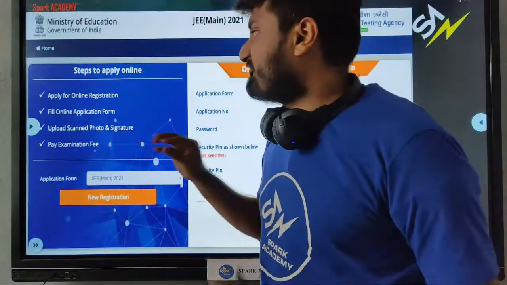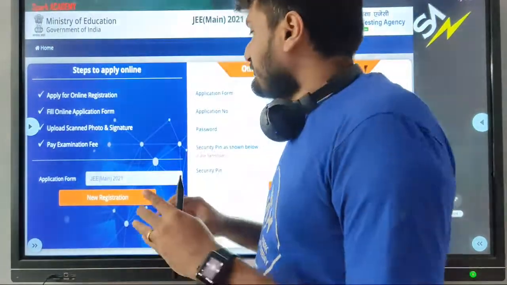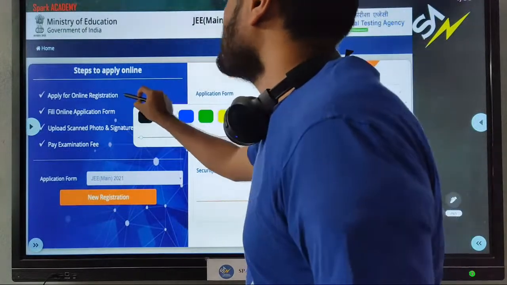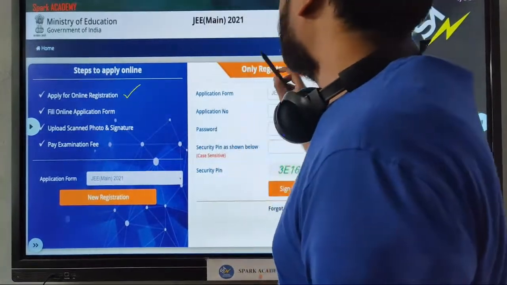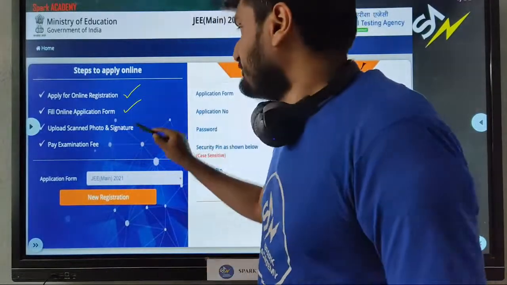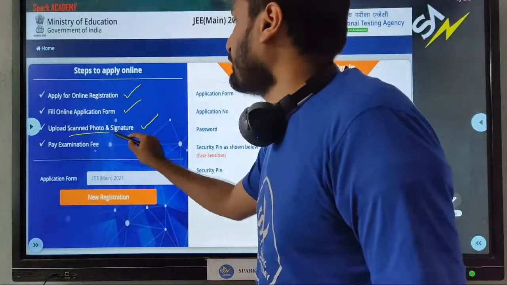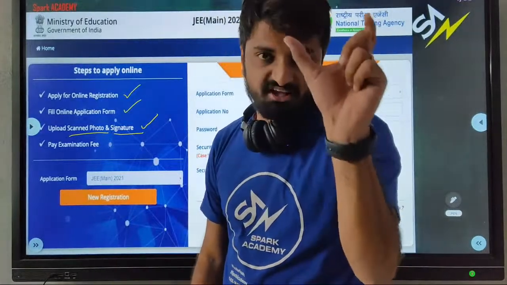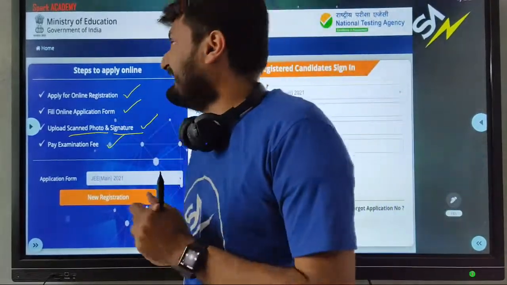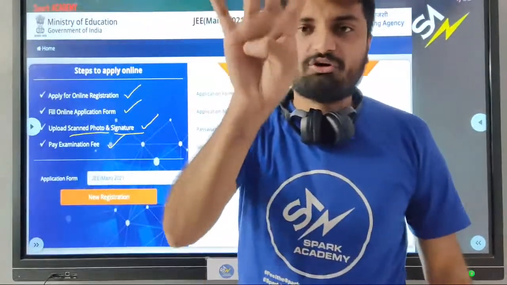So basically you have 4 simple steps. You have to first register online. You have an online registration process on the NTA website. You have to fill in the application form. You need to upload your scanned photograph and signature, which also has specific specifications, and then you need to pay the examination fee. These are the 4 steps.